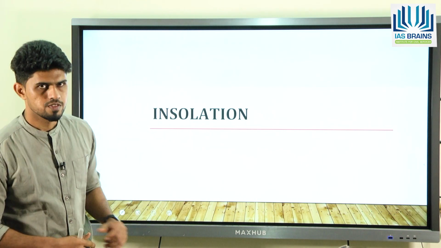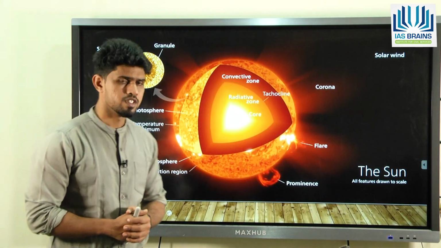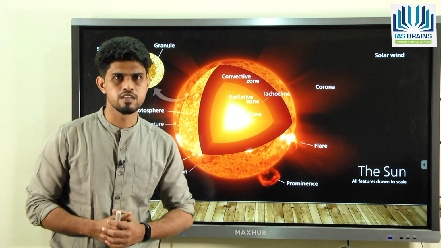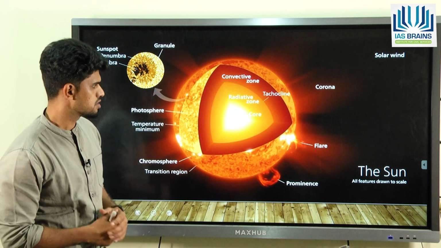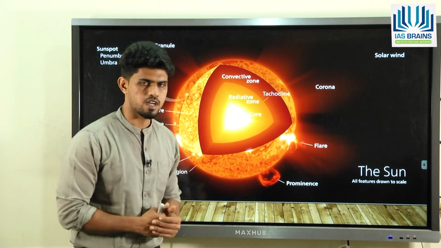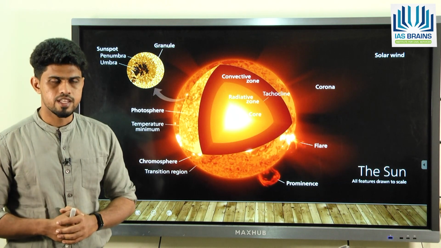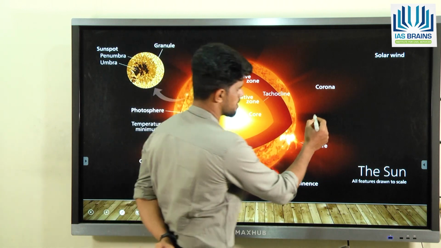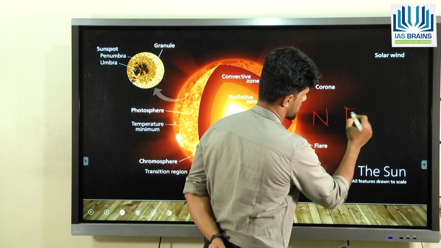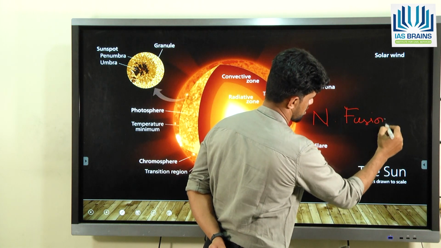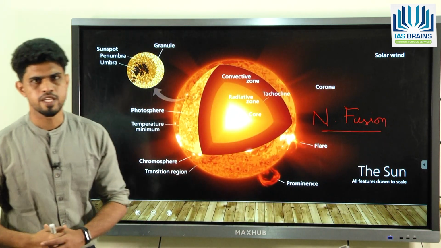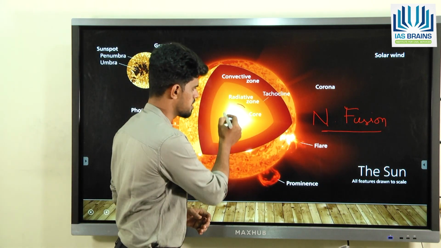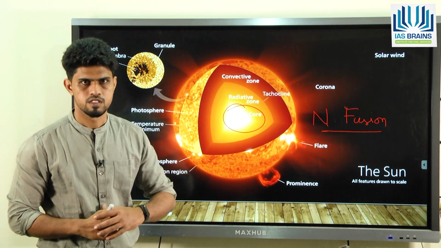Now in this topic, first we need to understand the center of the solar system, that is the sun. We know that the sun is a star, and a star is a celestial body that emits light and heat. So if you look at our sun, there is light and heat coming out of the sun, and it is due to something called a nuclear fusion reaction. The nuclear fusion is happening among the hydrogen atoms in the center of the sun, that is in the core of the sun, and from the core we have the energy coming out.